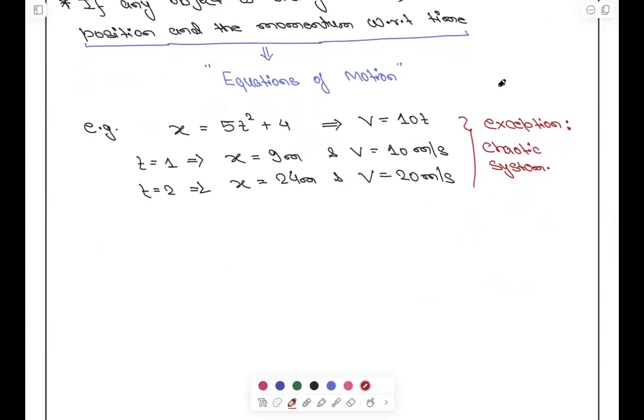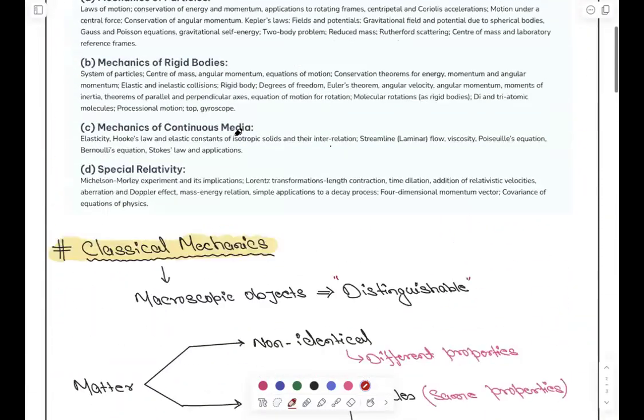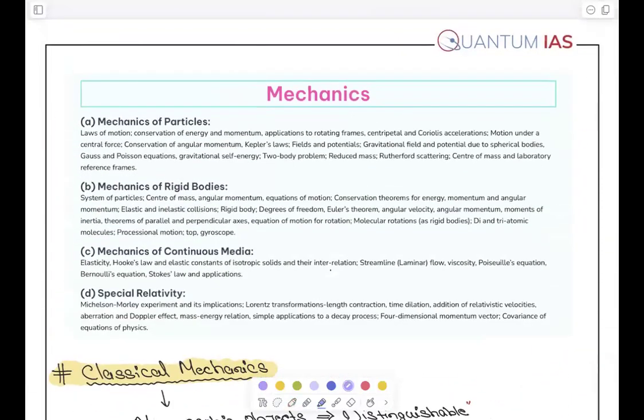Now, can anyone define the equations of motion for me? एग्जाम में जब भी आता है ना, जैसे पूछा भी गया था, write down the equation of motion for a body doing this thing. So see, understand what we write in the introduction, right? We write the keywords from the syllabus. We are studying equations of motion. This is written in the syllabus, right? So equations of motion को define करना होगा हमें, right?